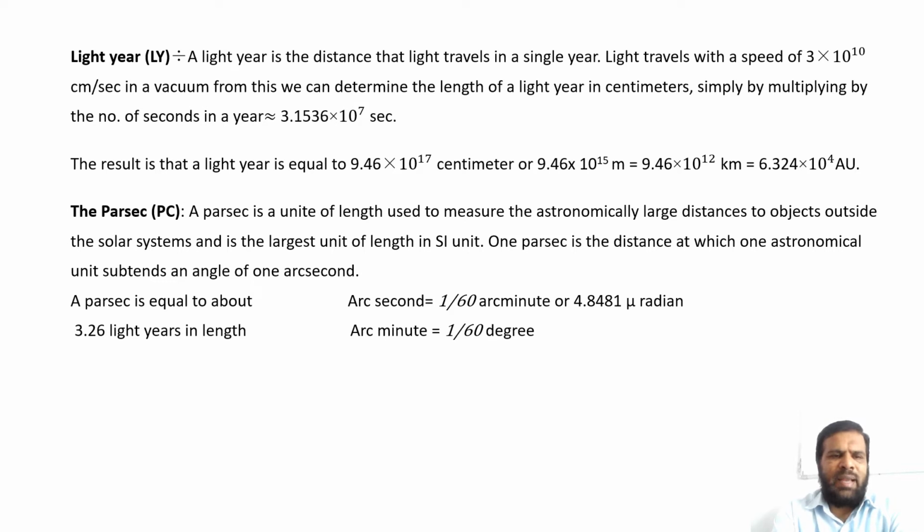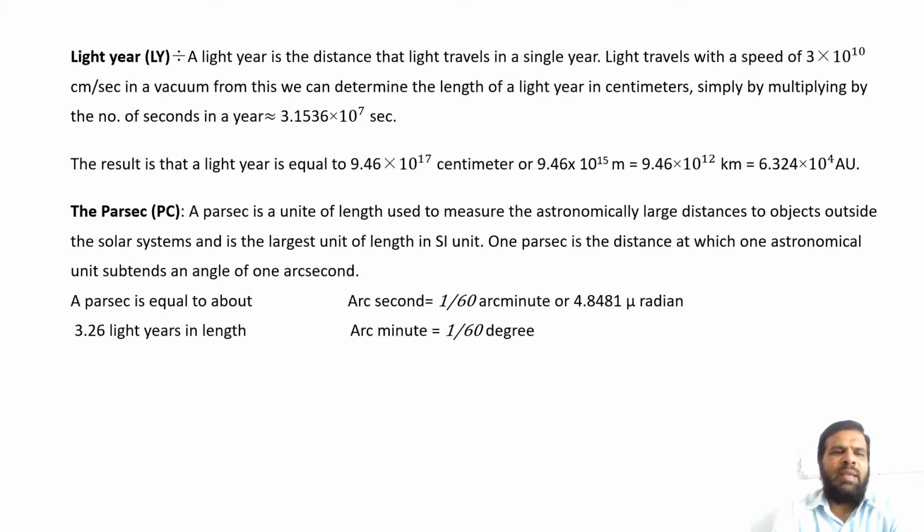The result is that a light year is equal to 9.46 × 10^17 centimeters, or 9.46 × 10^15 meters, or it can also be written as 9.46 × 10^12 kilometers. That is equal to 6.324 × 10^4 astronomical units.